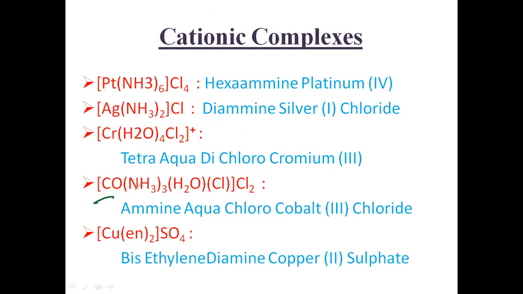Then see here. First of all, this is also cobalt. Actually this is not CO, this is Co here. This is a cobalt. So find the oxidation state of this cobalt here. First of all, X plus 3 ammonia ligands are there, 3 into 0, plus 1 water is there, so 0, plus 1 chlorine is there, -1, which is equal to, and